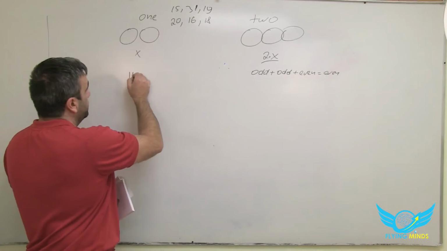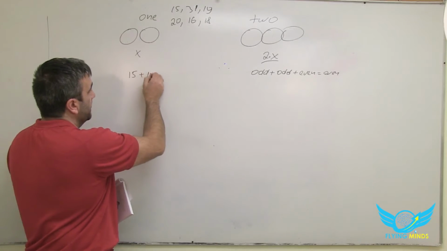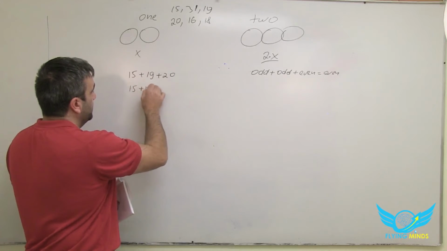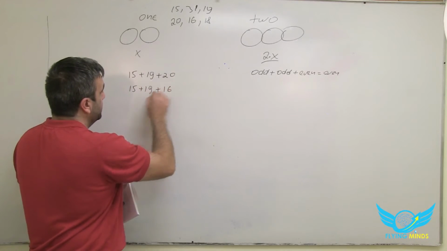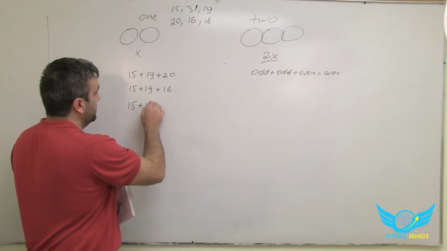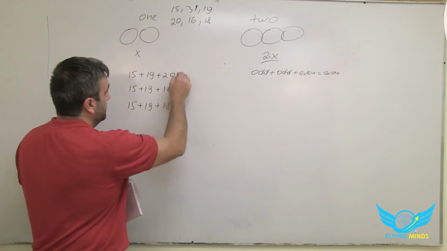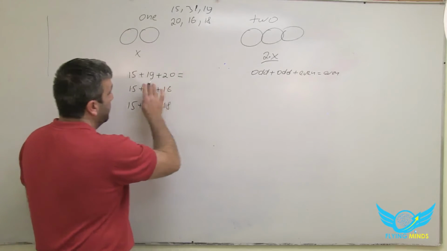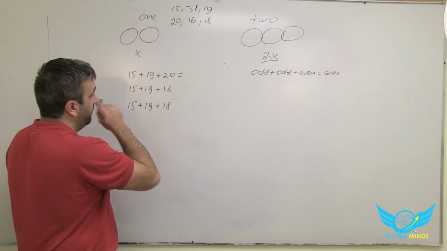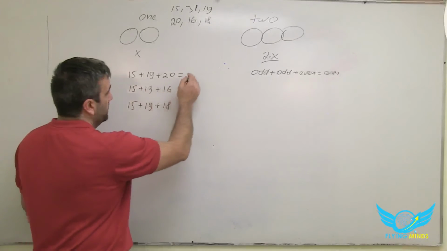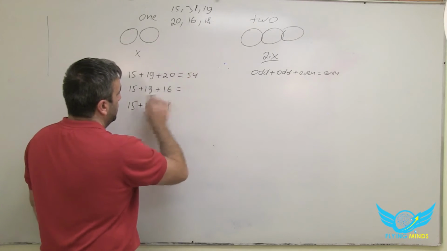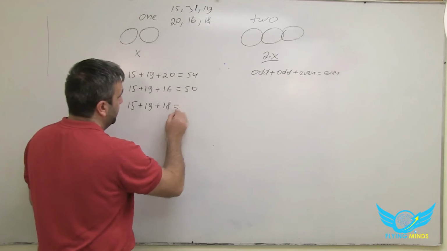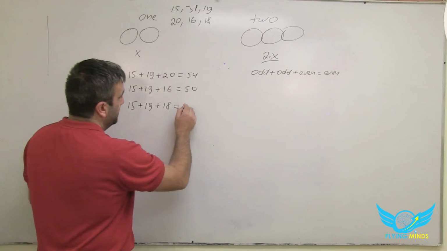So it was 15 plus 31, now 15 plus 19 plus 20, 15 plus 19 plus 16, and 15 plus 19 plus 18, right? So 15 plus 19 is 34. 34 plus 20 is 54. 34 plus 16 is 50. And 34 plus 18 is 52.